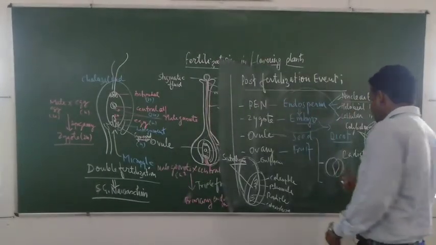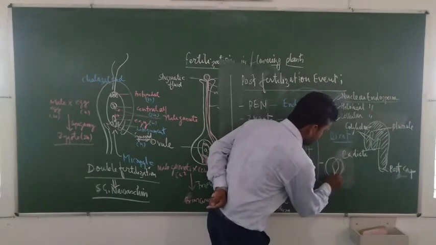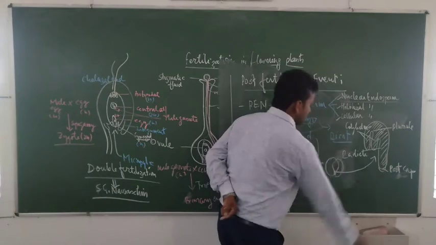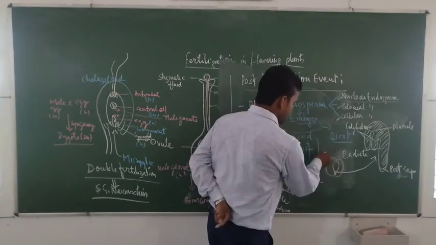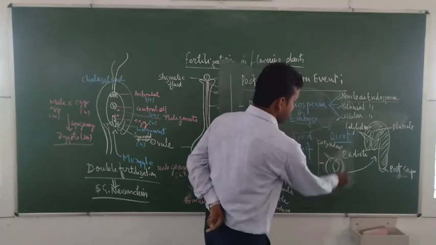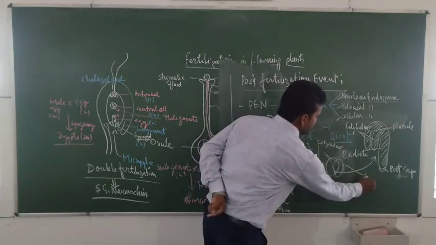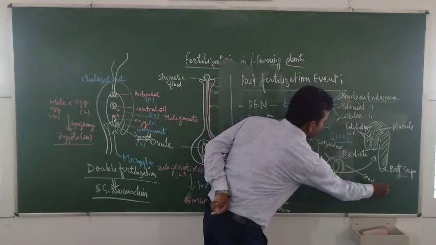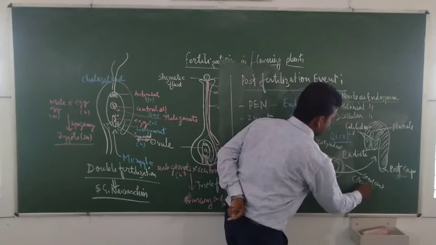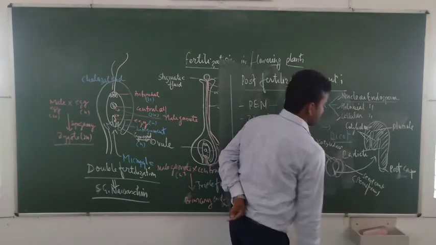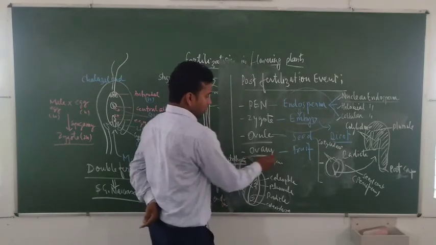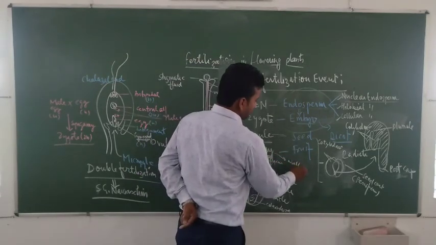Here the position of the embryo is present, the structure is given, embryo, and these are two cotyledons, and this is the seed coat. The seed coat is known by another name, perisperm, and the fruit wall is called pericarp.